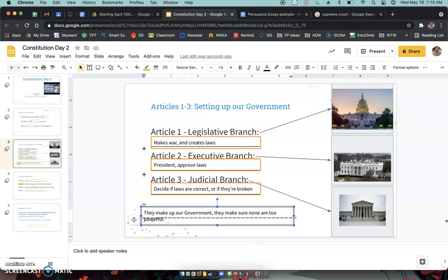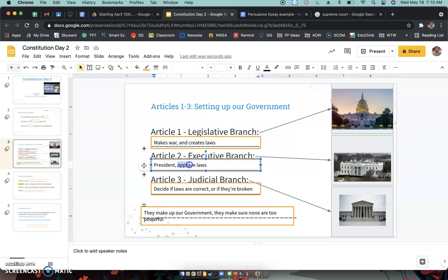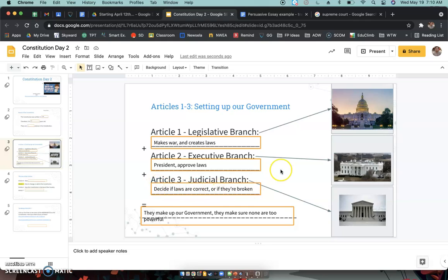If all of a sudden we got a president in the executive branch who was going crazy and doing some ridiculous things, then there would be the legislative branch and the judicial branch that can try to keep him or her in line and make sure they're not doing damage to our country. If the legislative branch all of a sudden wanted to create a bunch of crazy, terrible laws, they can try to create them, but the president can say, okay, these are good laws or bad, and then the judicial branch is able to decide if laws are correct, and they can get rid of them too.